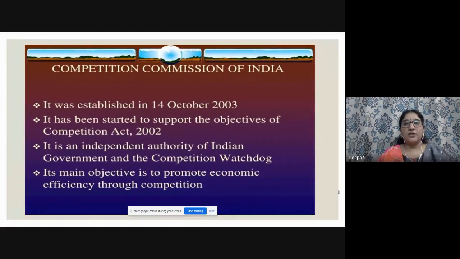So expansion of CCI. No law can work on its own, right? Just as we saw the Cyber Appellate Tribunal, for every law there will be a commission. So for competition, you have the Competition Commission of India, CCI, established on 14th October 2003, an independent authority, and the main objective is to promote economic efficiency through competition.